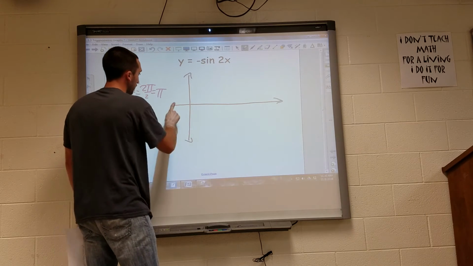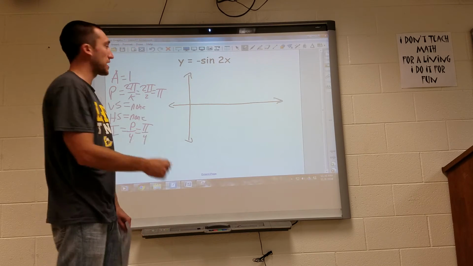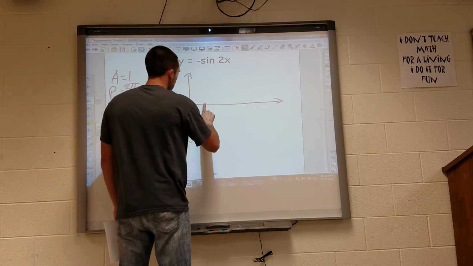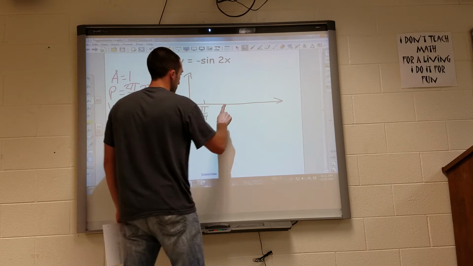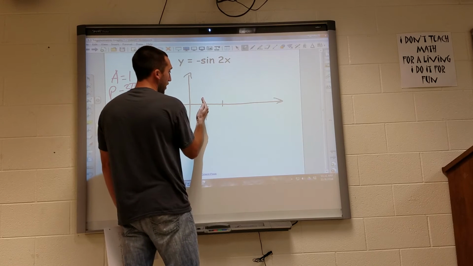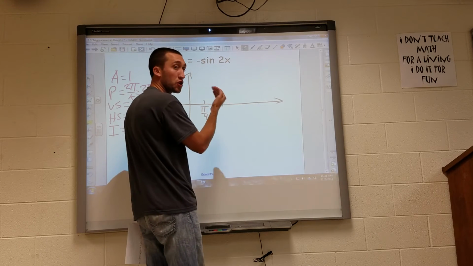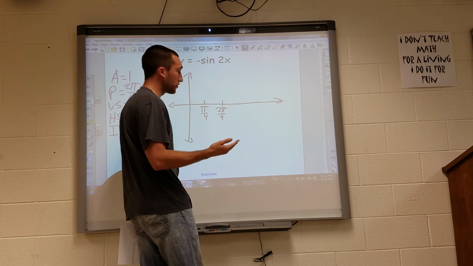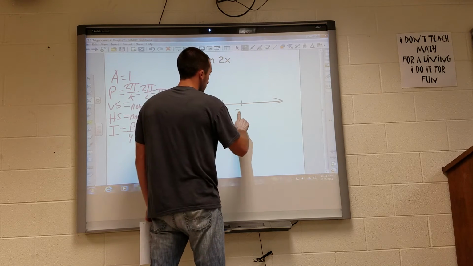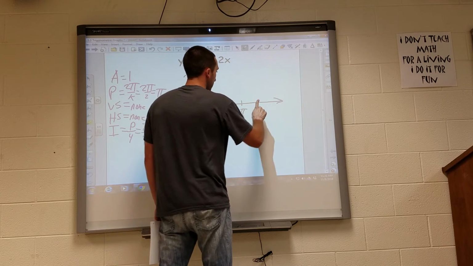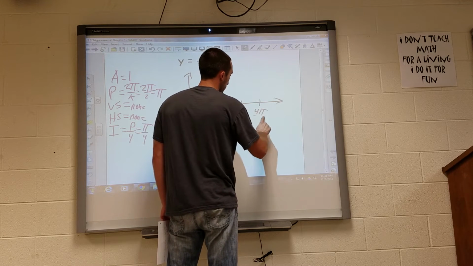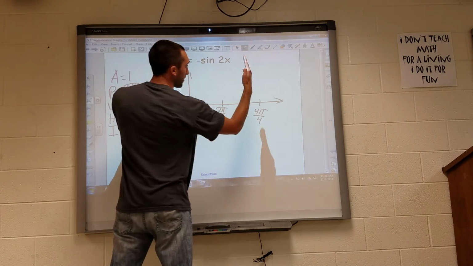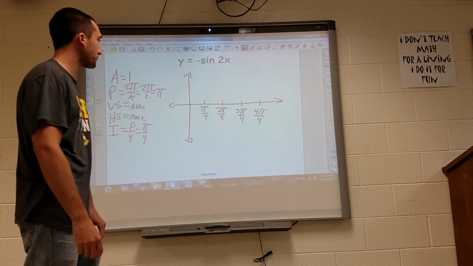your axes. Okay, we haven't shifted up or down, so I'm going to stay right on my x-axis. Then I'm going to draw my intervals. Right, so first one's pi over 4. The next one would be 2 pi over 4, or pi over 2, if I simplify it. Next one would be 3 pi over 4, and the last one would be 4 pi over 4, or just pi. And that makes sense because my period has to end in pi radians.